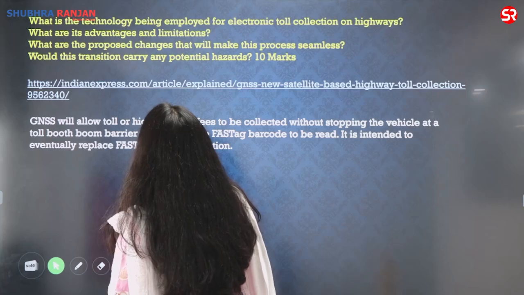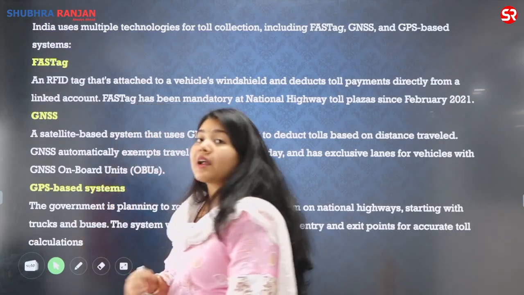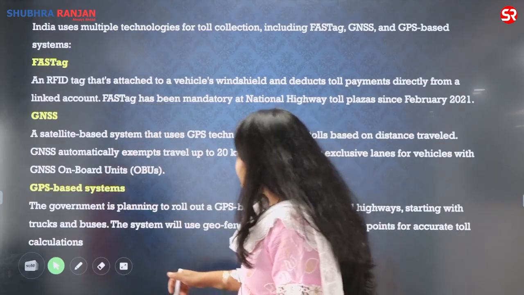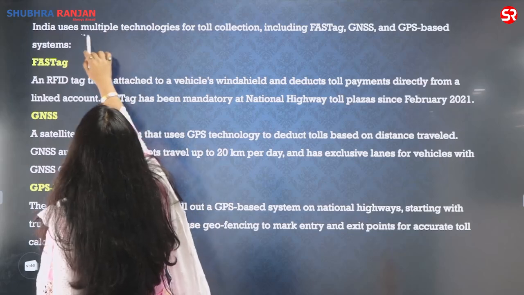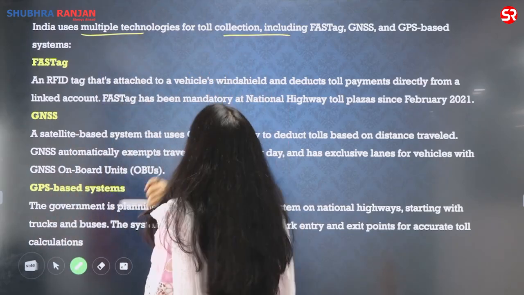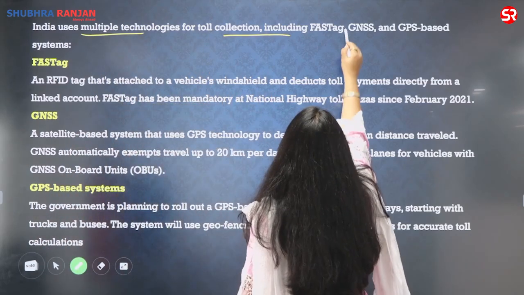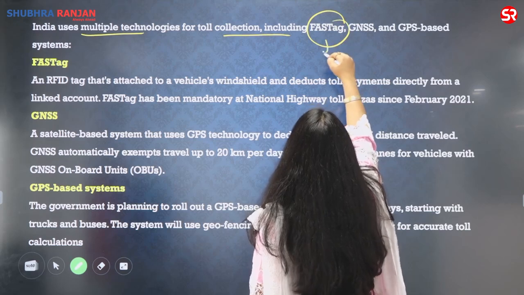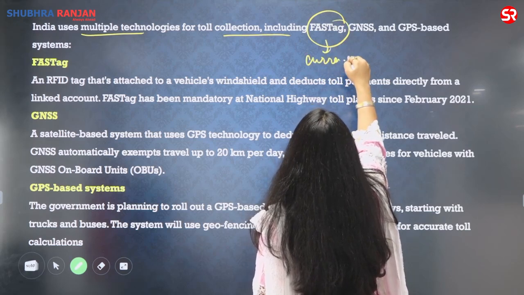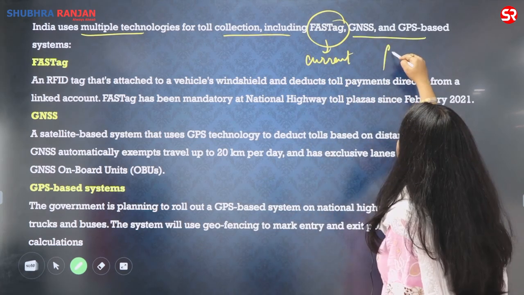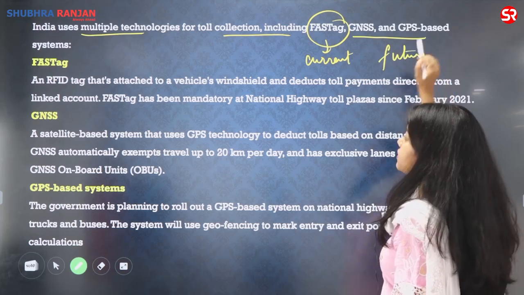So for the answer I need to know what exactly the FASTag is. So if I see what are the technologies being used for toll collection, this is the current technology and these are the future technologies. Right.